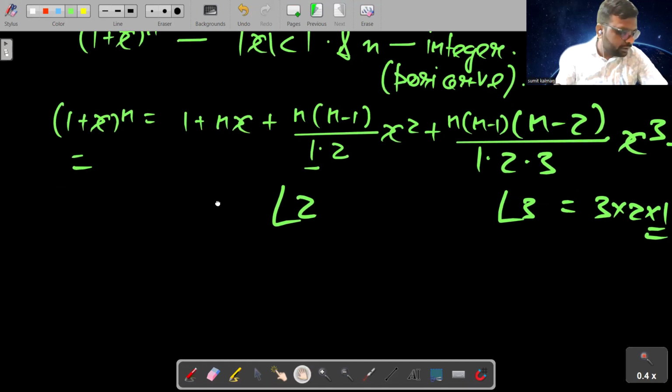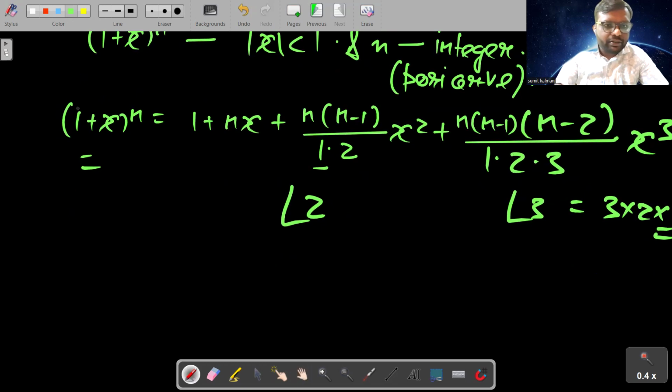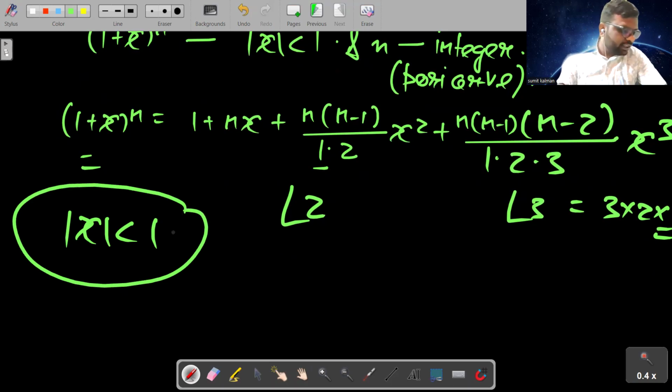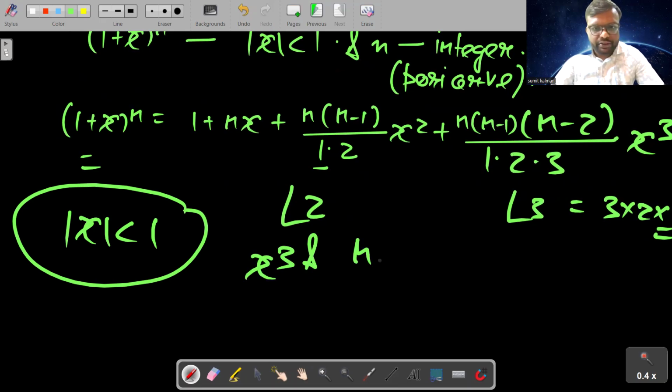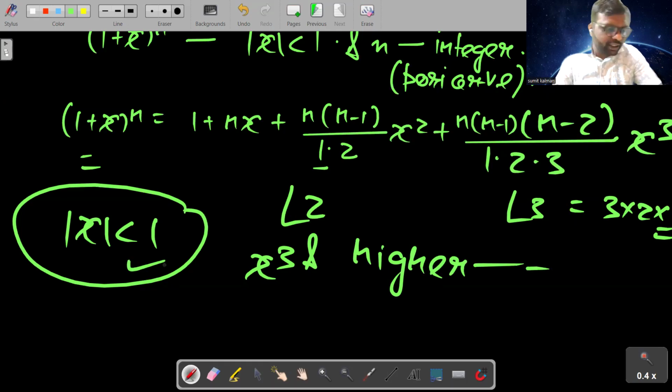Now students, since mod x is less than 1, we generally neglect higher powers of x, that is x³ and higher. We generally neglect x³ and higher powers of x because mod x is less than 1. So in physics, you have to just expand up to x². You have to neglect from x³. So this was all about the binomial theorem.